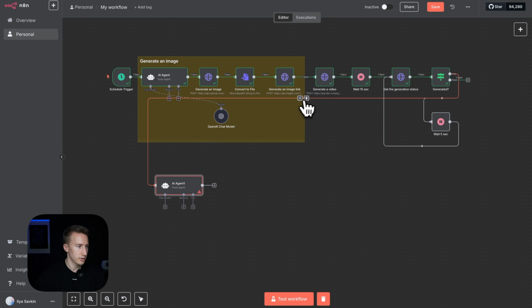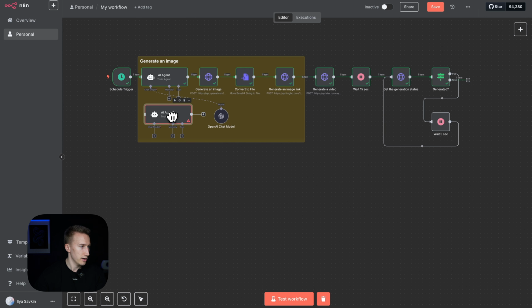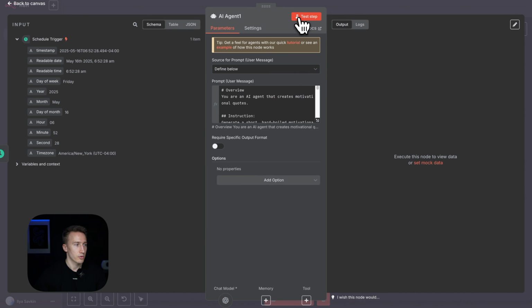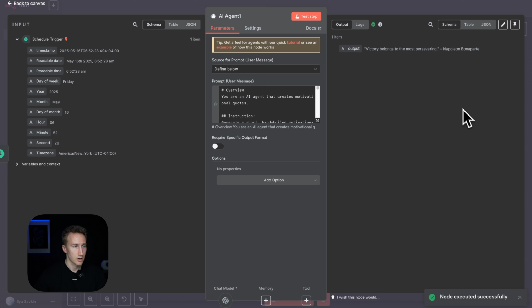Okay, where is it? It's here. We don't need this link. Okay, let's put the agent here. Let's make this guy smaller. Add a link from the trigger here. And let's connect to this chat model. Nice. Let's run this agent and see what it produces. Victory belongs to the most persevering, Napoleon Bonaparte. Nice, perfect.